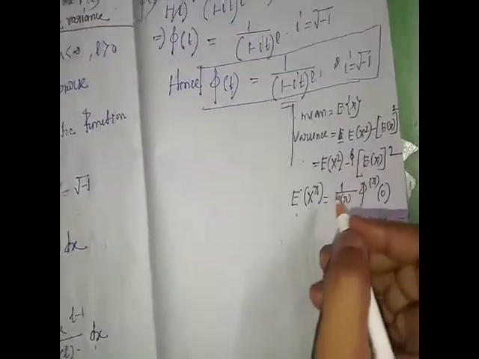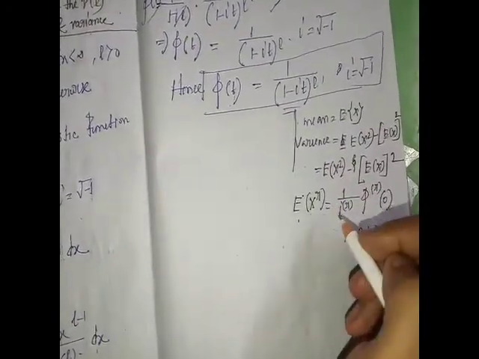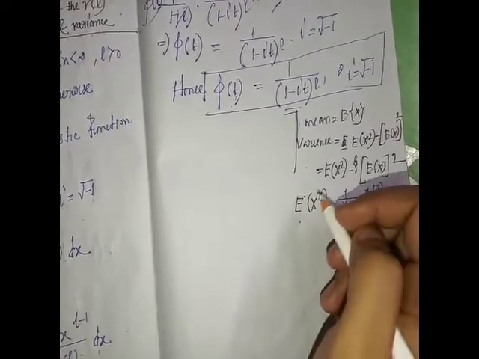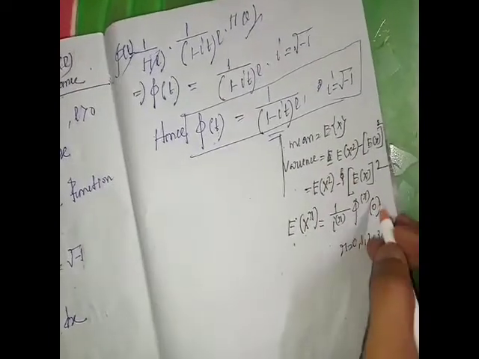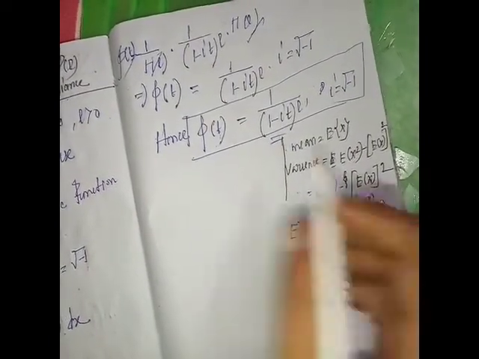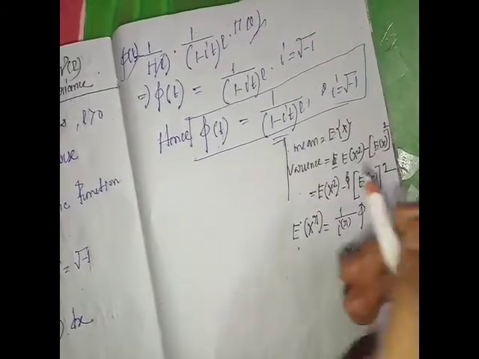So if we put r equal to 1, we get expectation of x. If we put r equal to 2, we get expectation of x square. So first we find phi dash t, phi dash 0, phi double dash 0.